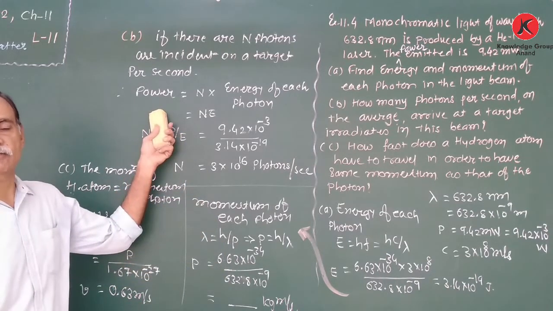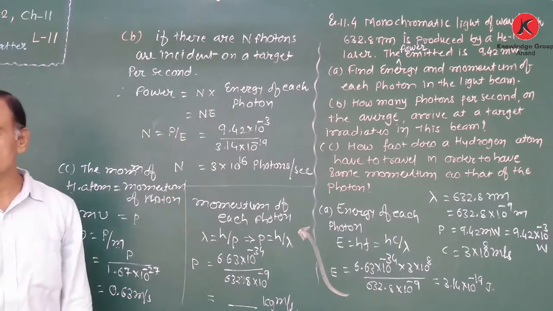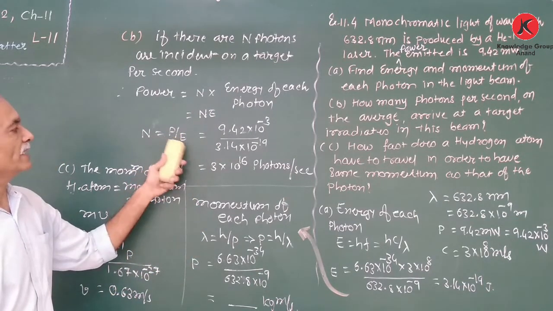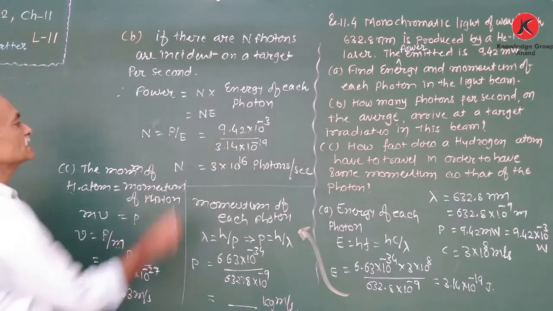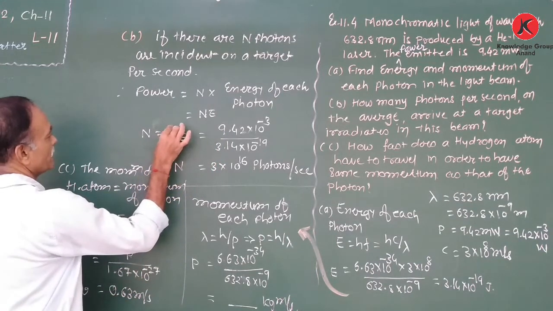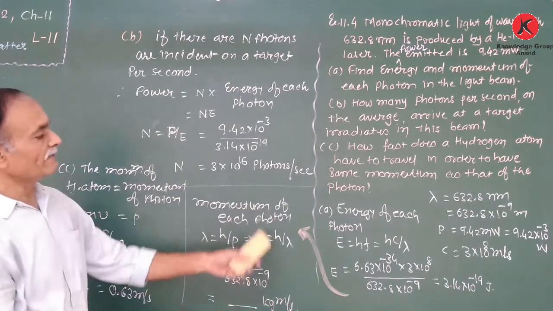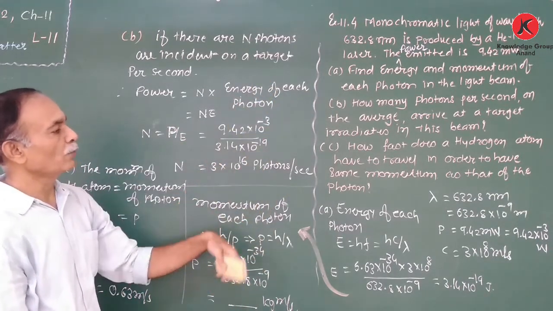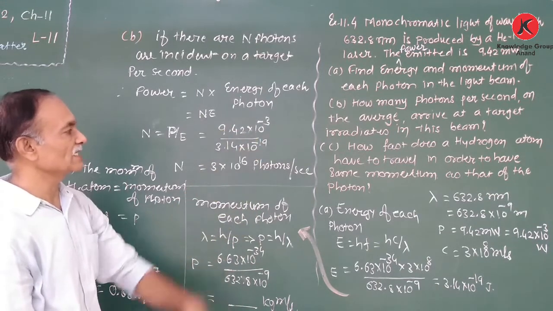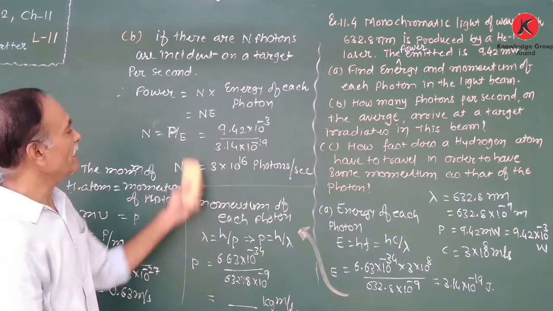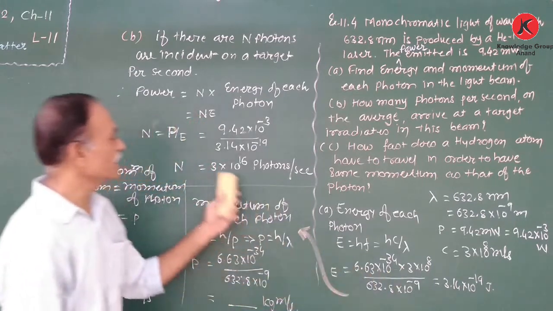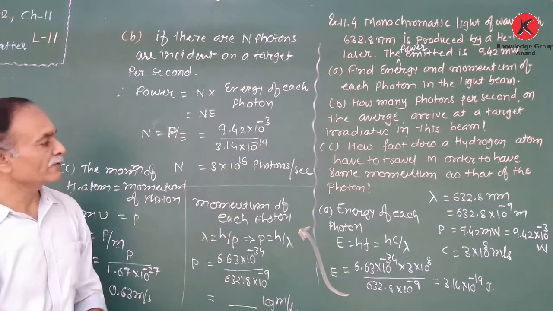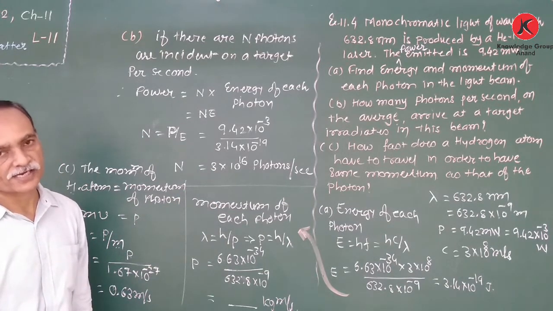power radiated is equal to number of photons into energy of each photon. That means n into E. Therefore, n is equal to P upon E. Here the power P is equal to this power P, capital P, that is given. Power is 9.42 milliwatt, therefore 9.42 into 10 to the power minus 3 watt, divided by the energy of each photon, 3.14 into 10 to the power minus 19. So we obtain 3 into 10 to the power 16 photons per second.